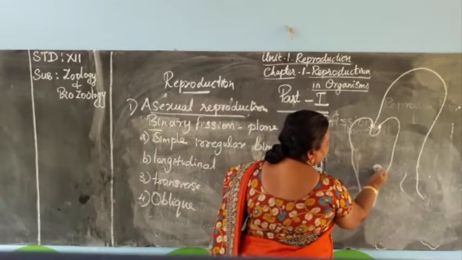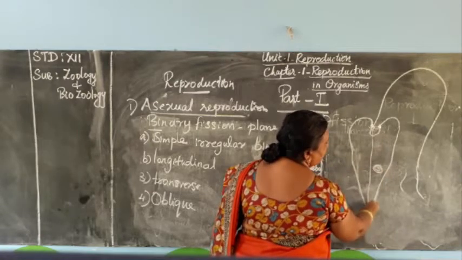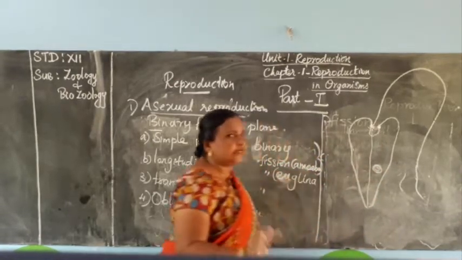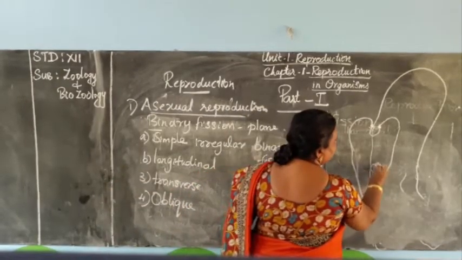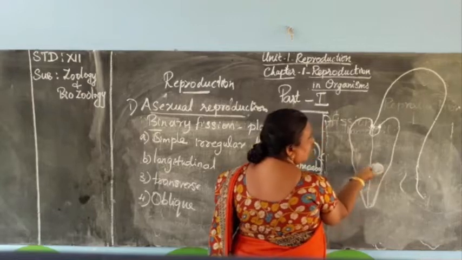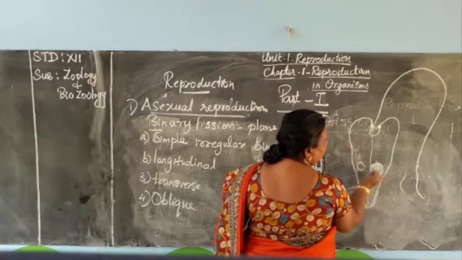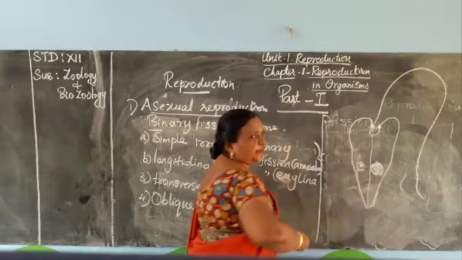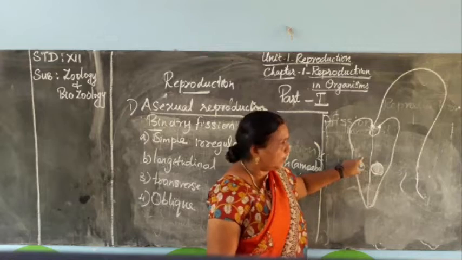Then inside we can see the nucleus, and first karyokinesis will take place. This nucleus will divide into two, and one of the nuclei will migrate towards the other end. Now both the portions have got a nucleus.